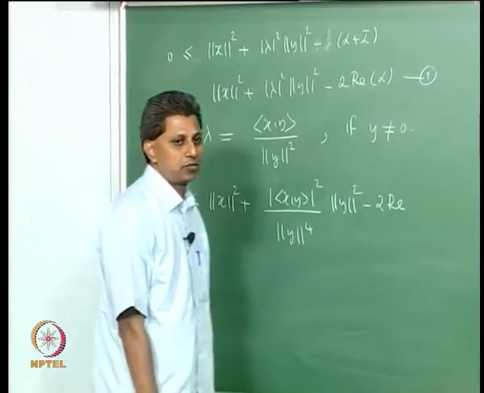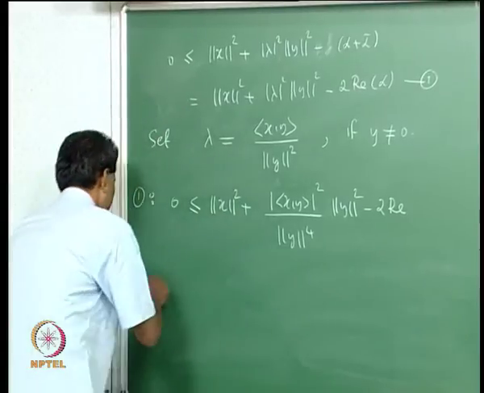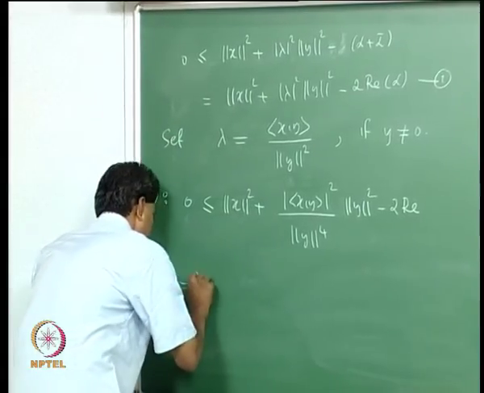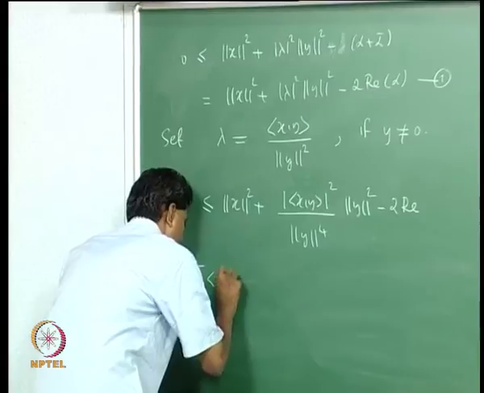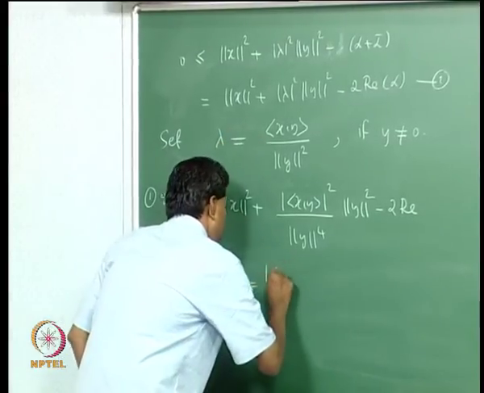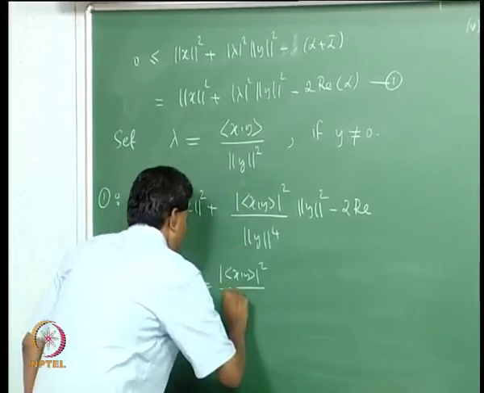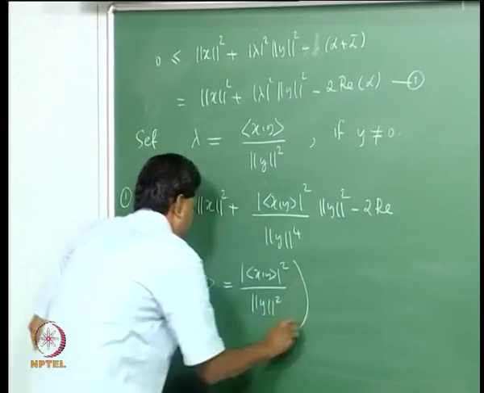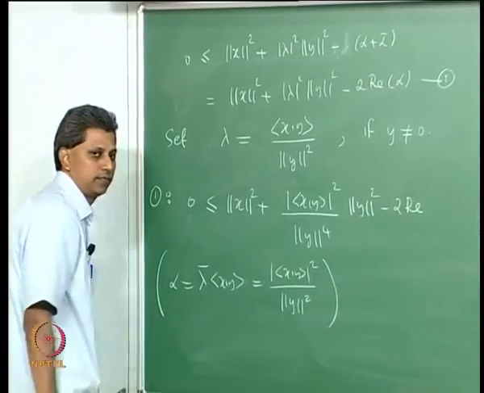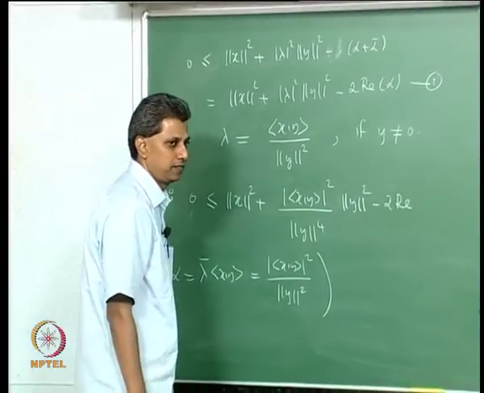What is lambda bar xy in this case? So let us make that calculation somewhere here. What is alpha? Alpha is lambda bar xy, which is lambda bar, again modulus inner product xy the whole square by norm y square. This is alpha, which is a real number, in fact a non-negative real number. So its real part is itself.